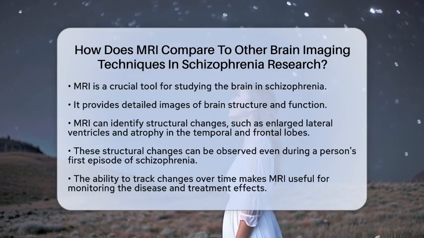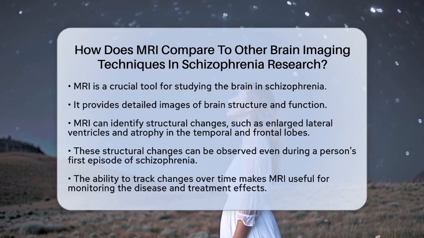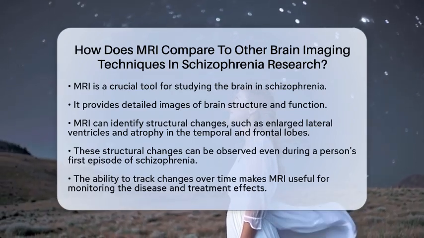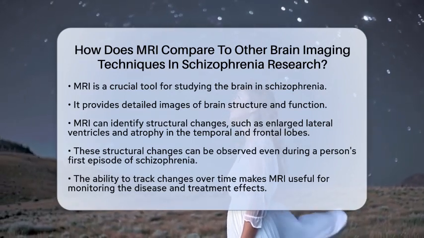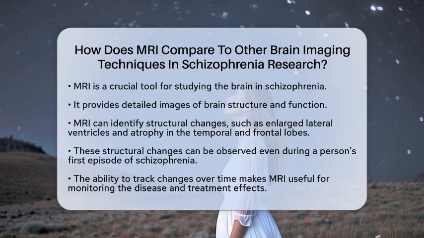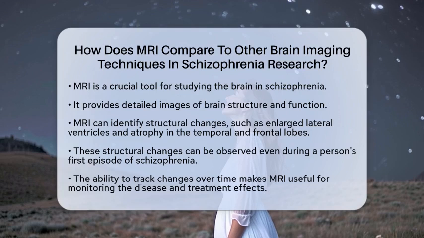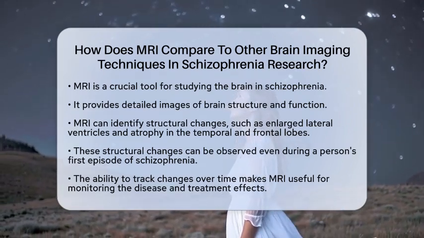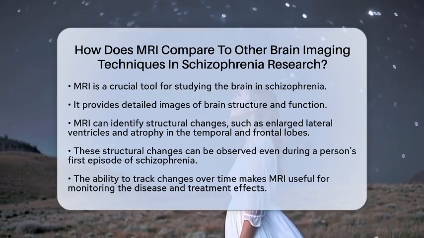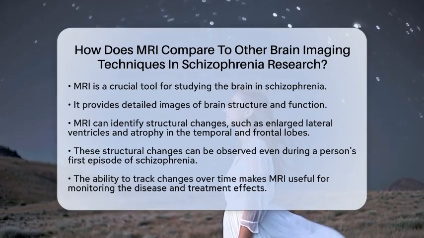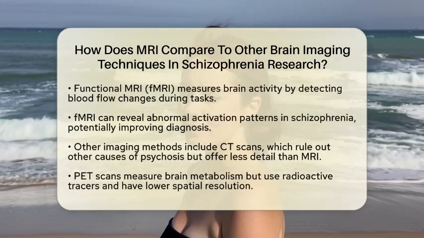Let's break it down. Magnetic resonance imaging is a key player in understanding schizophrenia. It provides detailed images of brain structure and function. This is especially useful for spotting structural changes that are common in schizophrenia. For instance, MRI can reveal enlargement of the lateral ventricles and atrophy in areas like the temporal and frontal lobes. These changes can be seen even during a person's first episode of schizophrenia and may worsen over time. This ability to track changes makes MRI a valuable tool for monitoring the disease and the effects of treatment.